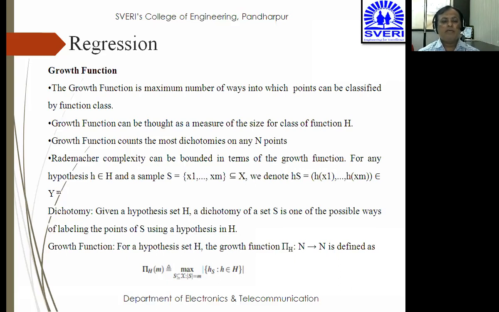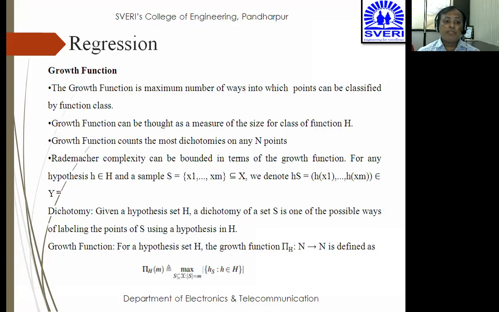This is a very important aspect as far as classification and regression is concerned. The growth function needs to be understood. The growth function can be thought of as a measure of the size of a function class H. Obviously, if we are going to decide how many ways there are, that means I can measure the size also, and that can be classified by function H. So it can be thought of as a measure of size, and that can be also considered as a growth function. The third point, growth function counts the most dichotomies on any n points.